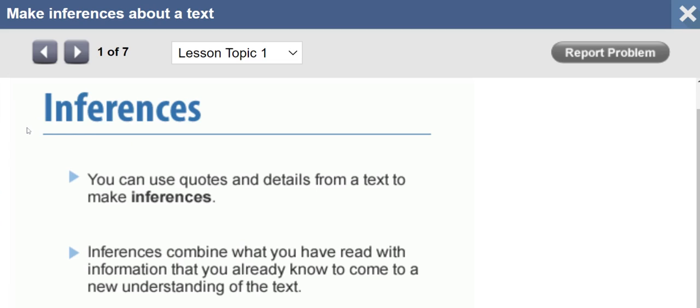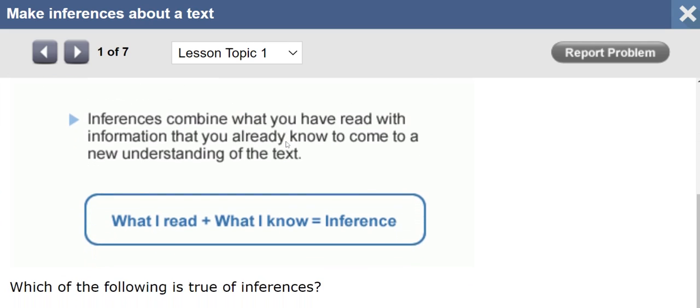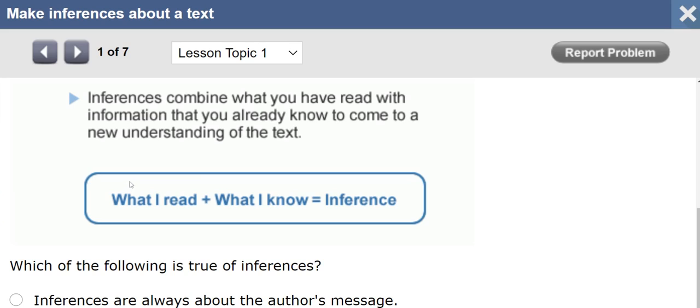You can use quotes and details from a text to make inferences. Inferences combine what you have read with information that you already know to come to a new understanding of the text. Remember that we learned that every time we're making inferences, we're reading between the lines. What is an inference? What I read and what I know about it, that makes an inference.